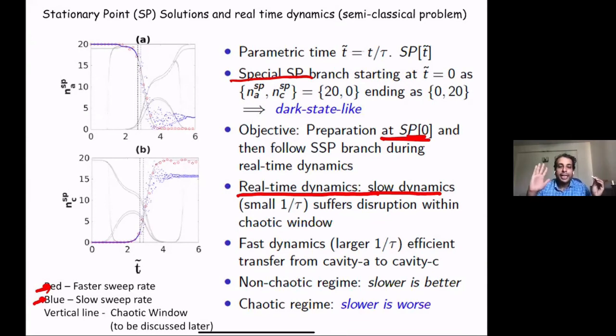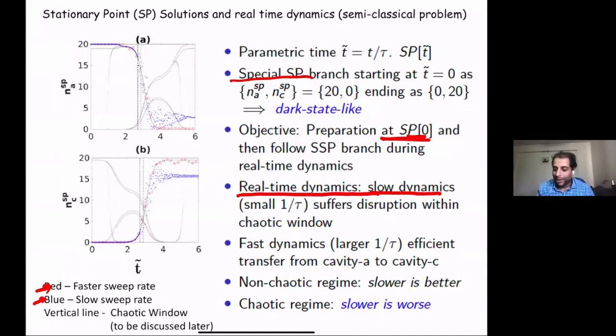The logic is, you find some special branch and try to follow that branch, but it's a complicated branch in the sense that the system can be chaotic, so I cannot be too slow. At the same time, I cannot sweep very fast, because then I may jump to some other branch, which is not the optimal branch.